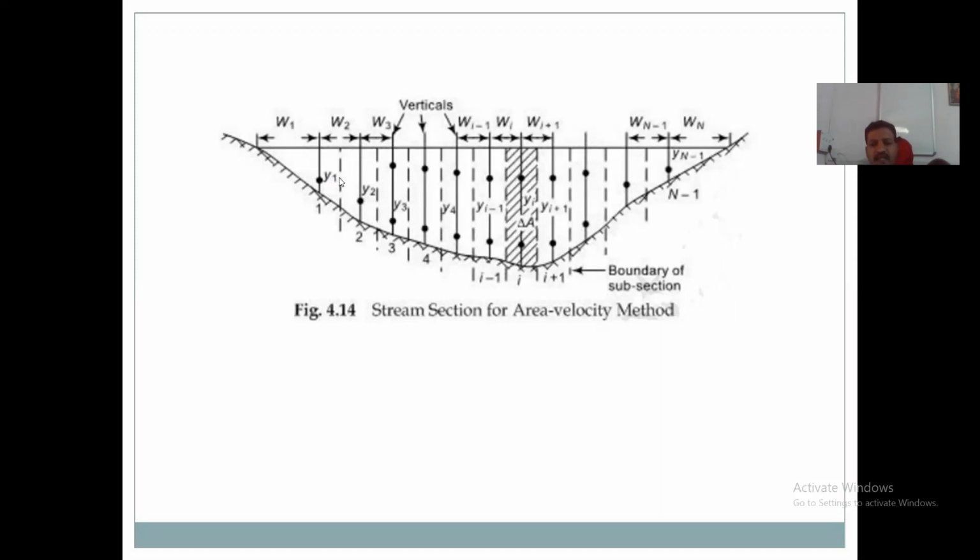These are the depths of flow at each subsection. The width from the bank of the river, from the shoreline, is W1, W2, W3. These are the widths of each subsection.